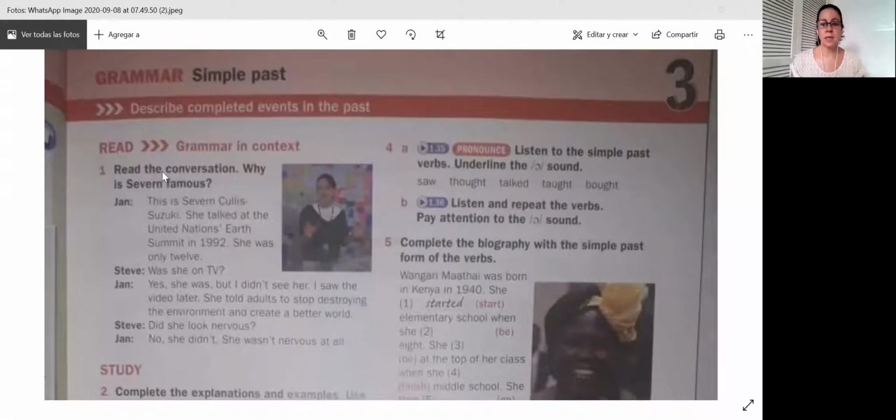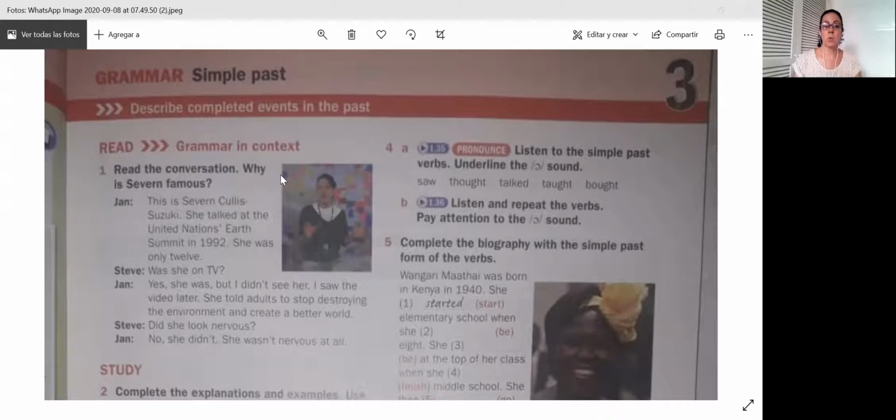Good afternoon, students. Today, we're going to continue with Unit 3, and we're going to see now in grammar, simple past. We're going to describe completed events in the past. I'm going to read the conversation, and from there, we have to extract some sentences.